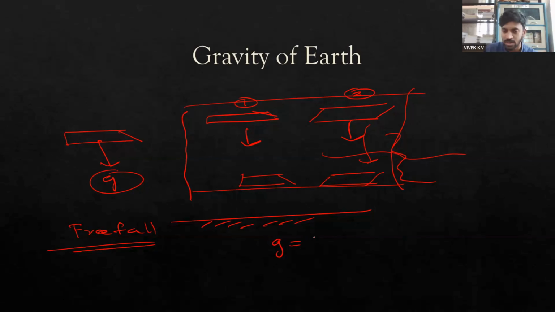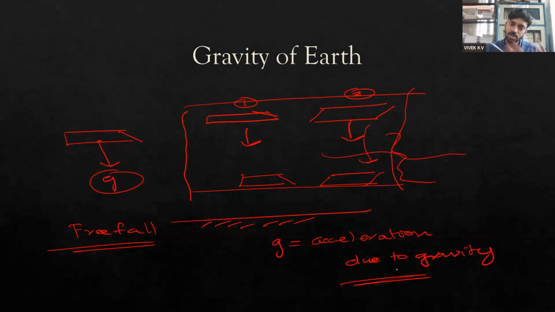So this acceleration, only under the influence of gravity, is denoted by small letter g, and it is known as acceleration due to gravity.